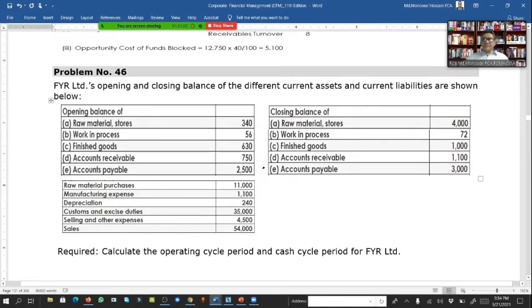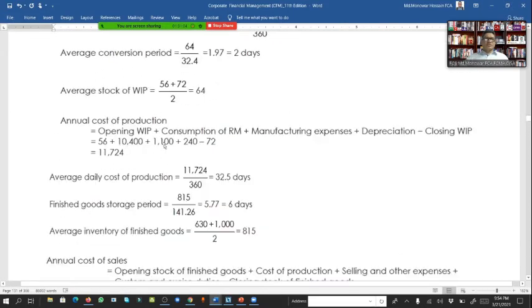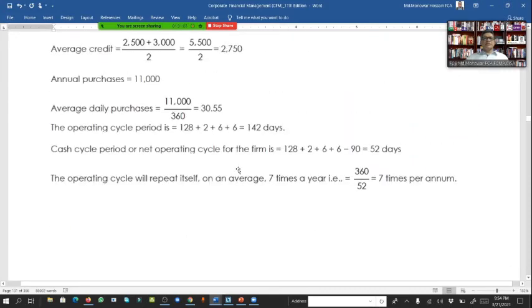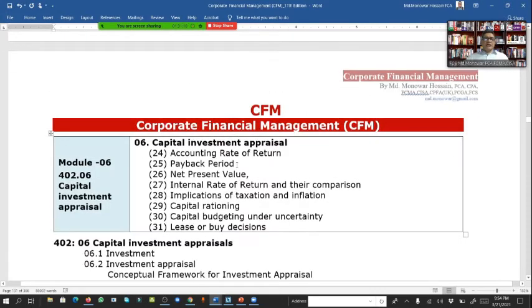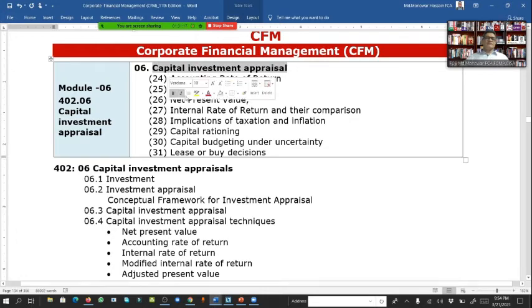Another question here is also from working capital, and the solution is also here, and I think you can solve it. Now this is another important chapter, capital investment appraisal.